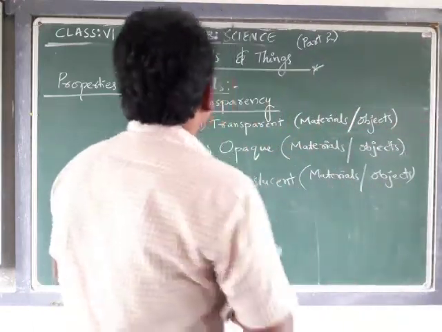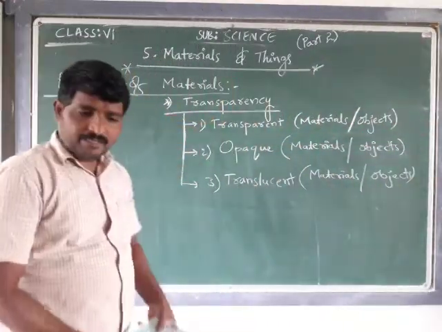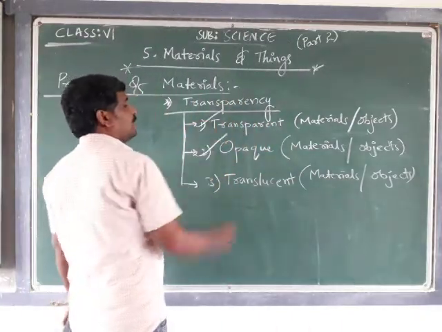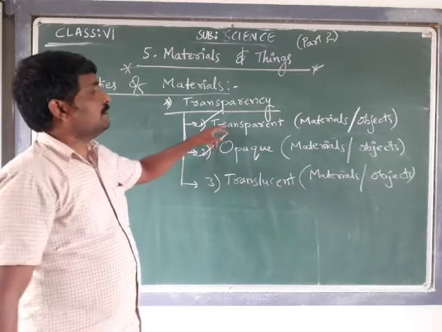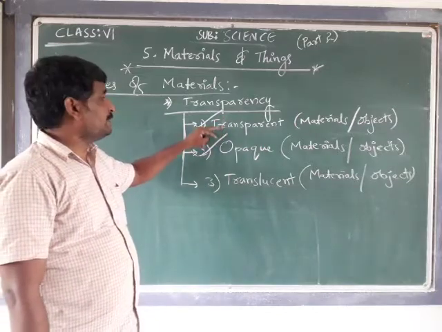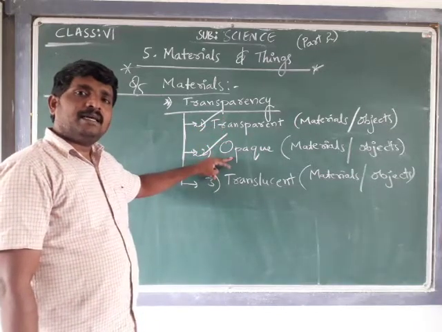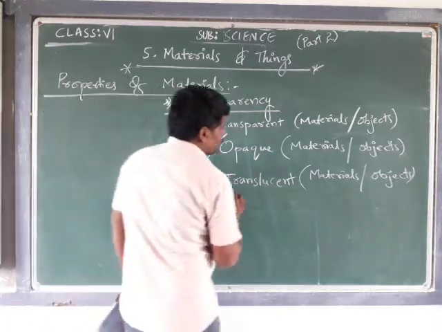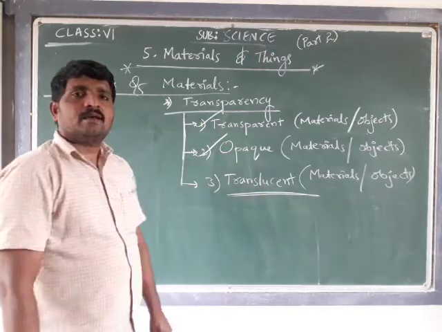Okay. Now, as activity 4, can we see through a paper is given. We have discussed that through transparent materials we are able to see the other side, and through opaque materials we are not able to see the other side. Let's see what translucent materials or objects are.